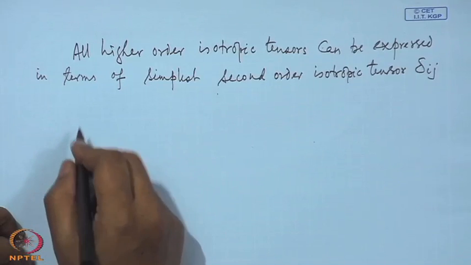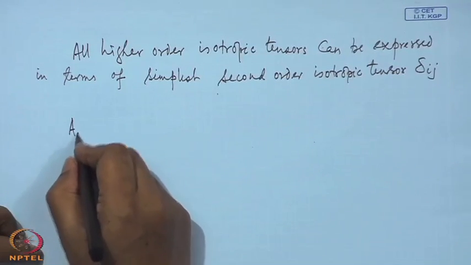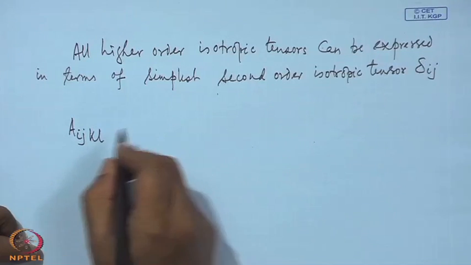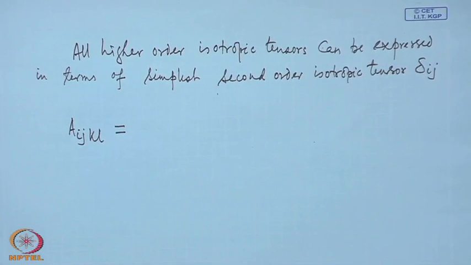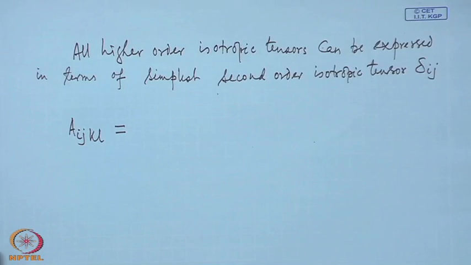Okay, now then A_ijkl. In this case, we need a product of 2 deltas to give a fourth order tensor. Delta is a second order tensor, so we need 2 deltas to give a fourth order tensor. So, what are the different combinations of 2 deltas at a time? With these indices i, j, k, l, we have 4 indices. How many combinations can we have?